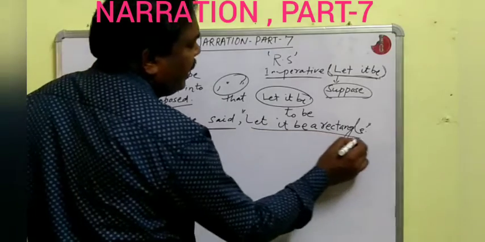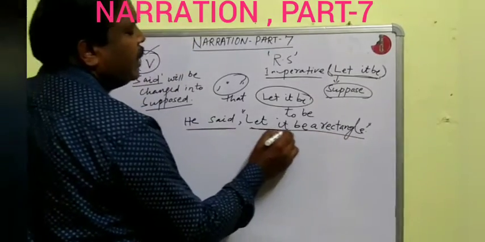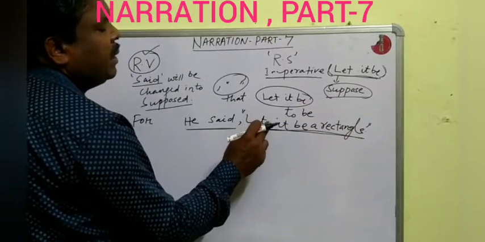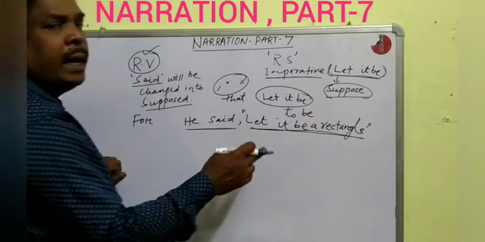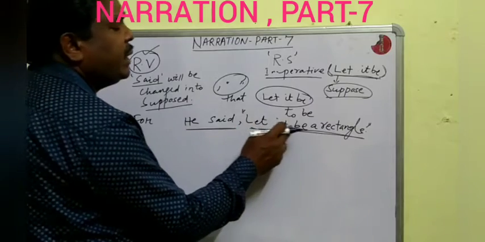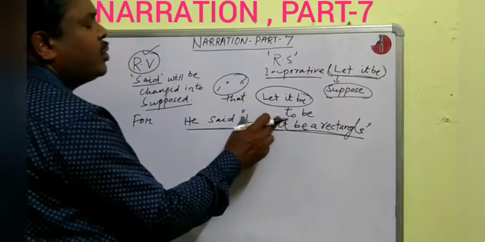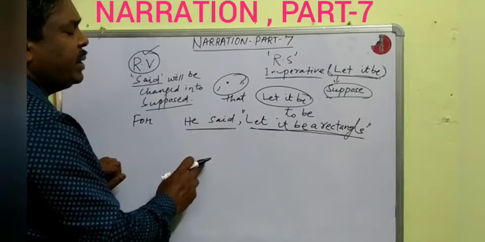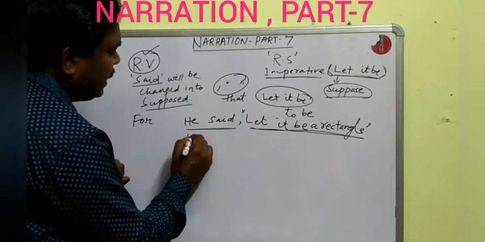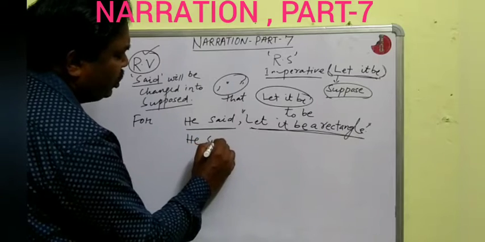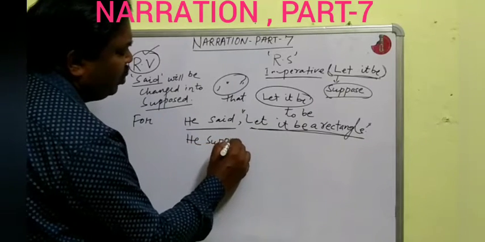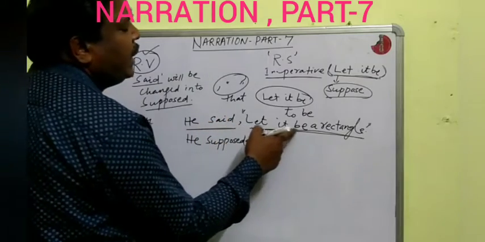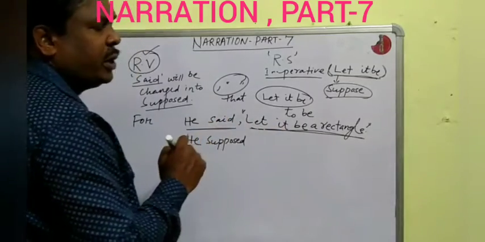Let it be a rectangle is the reported speech, and the reported speech is an imperative sentence. It starts with let it be. So while changing this sentence into indirect speech, we shall write he supposed, S-U-P-P-O-S-E-D, supposed, because here let it be means a supposition.